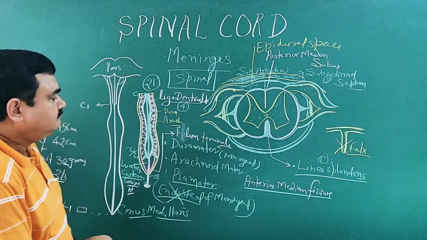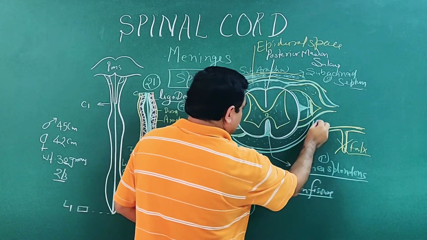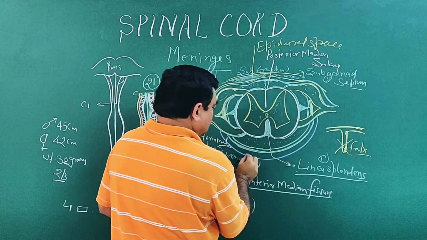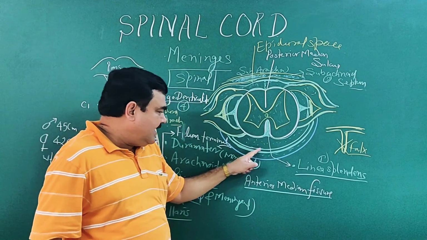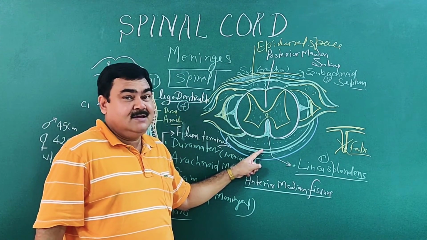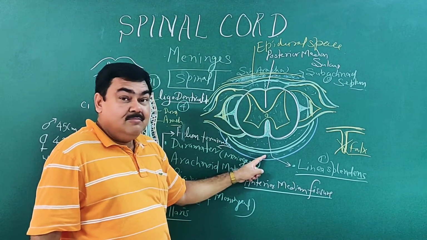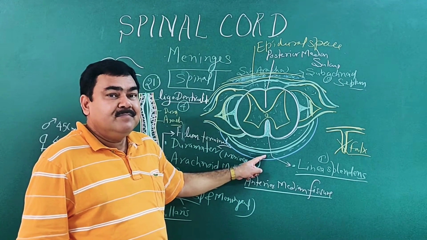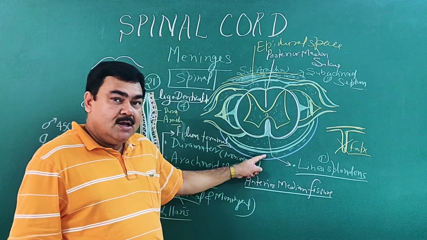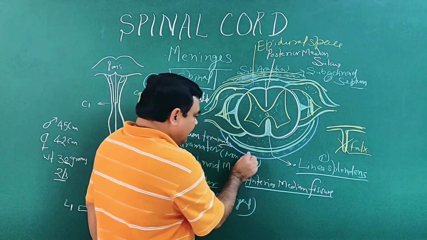So this epidural space contains loose connective tissue, fat and the internal vertebral venous plexus.